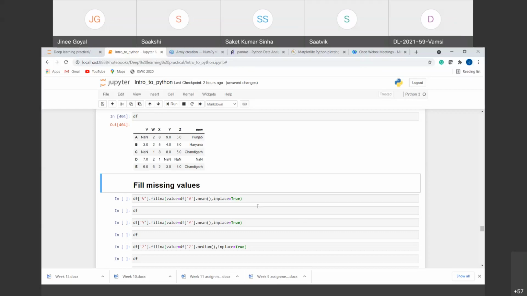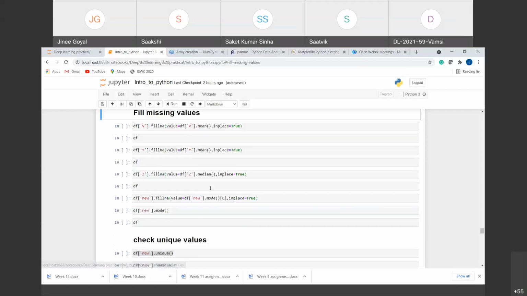So what I'm doing here is I'm taking df. From that, I am taking out the V column, this first V column. Now I am filling this V column, using fillna. NA means NaN values. We are filling only where this column has NaN values. So fillna is a function that will fill the values. Now we have to give the value which we want to fill, right?